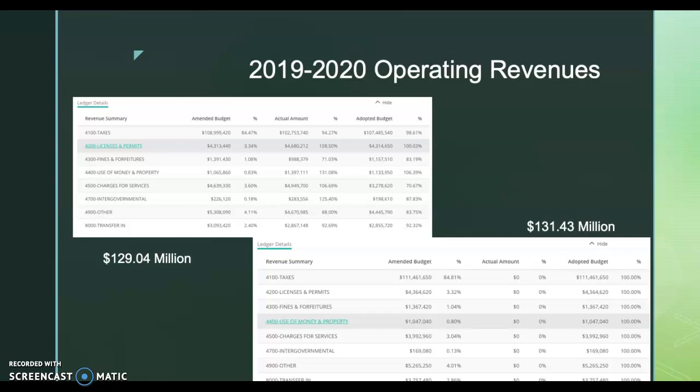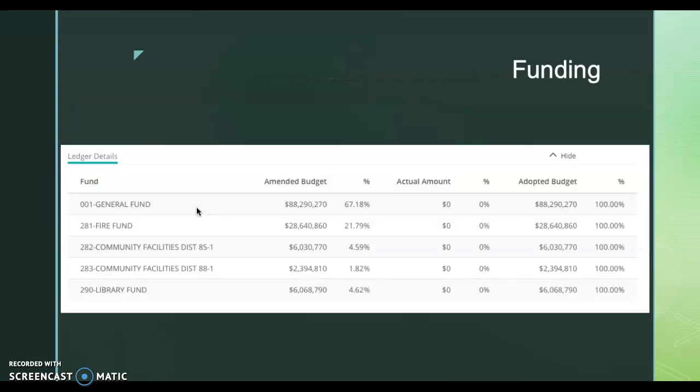As you can see here, this is our operating revenues for 2019-2020. In the upper left-hand corner, this is 2019, and the lower right-hand corner is 2020. It is divided into different categories to let us know what income we are getting, and it allows you to see if it has increased, decreased, or even stayed the same throughout the year. And here is our general funding, and it also gives us a breakdown on where our funding is coming from.